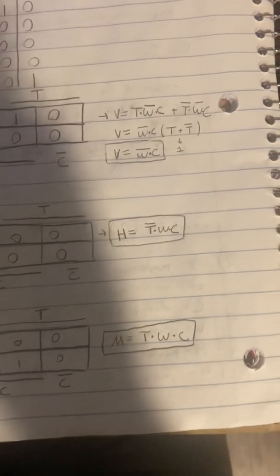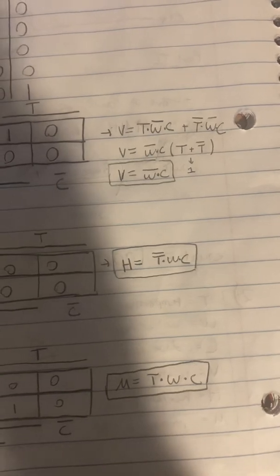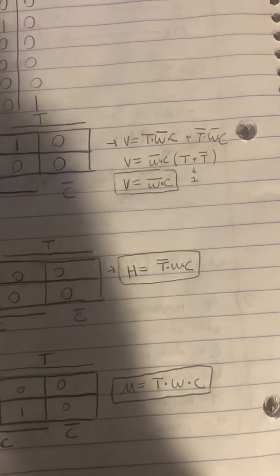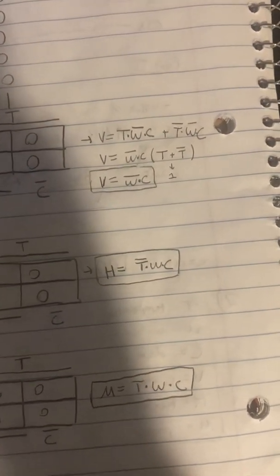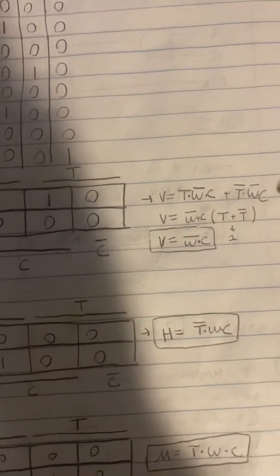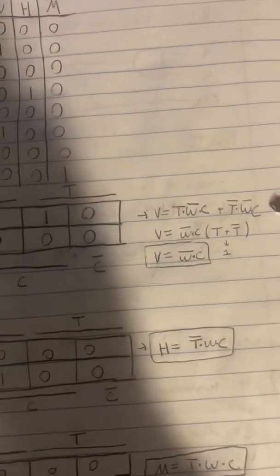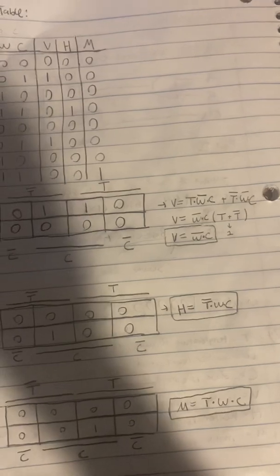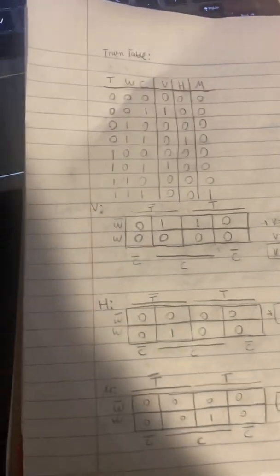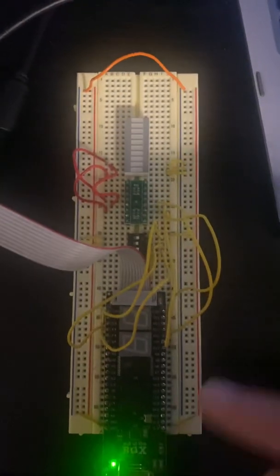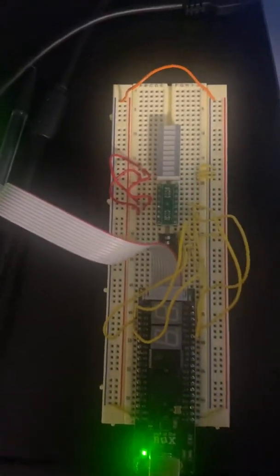H stands for the heater, which is on when the water is not at the right temperature, but it's at the correct water level and the door is closed. And then the valve is on when the door is closed and the water is not at the water level it needs to be. Then we have our truth table right here, and I'll be going over the truth table using the LED and making sure my program circuit into the MXDB is correct.